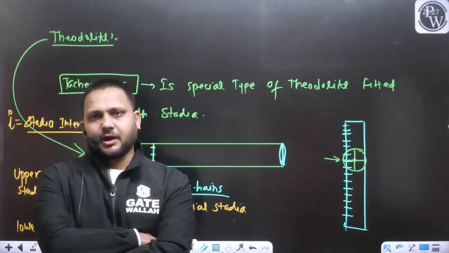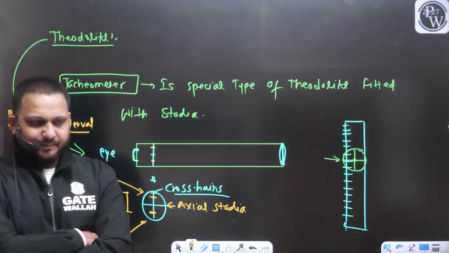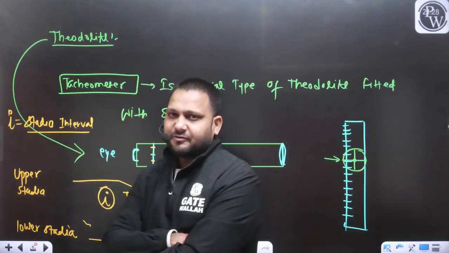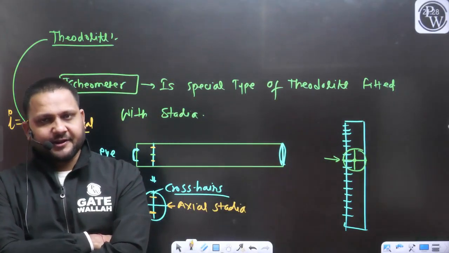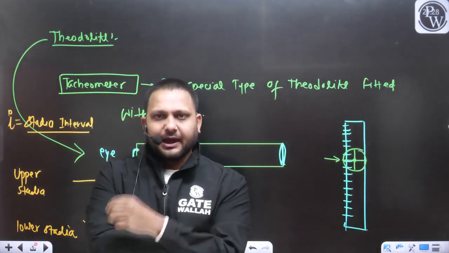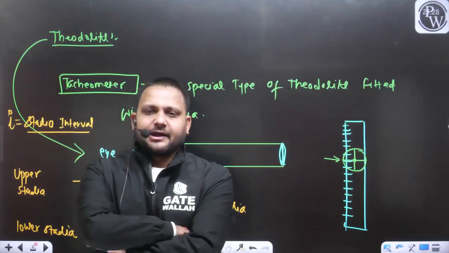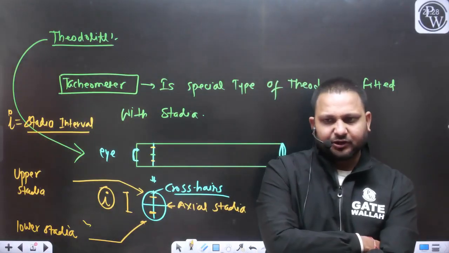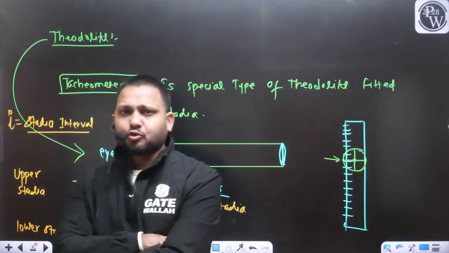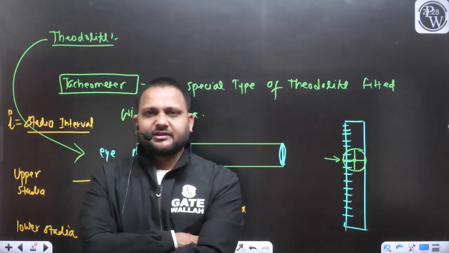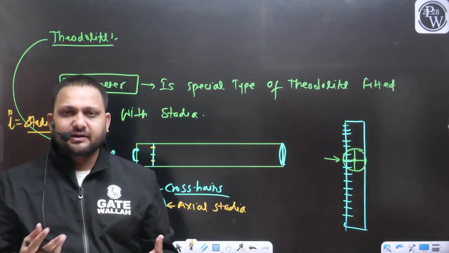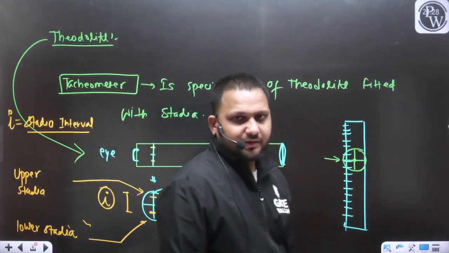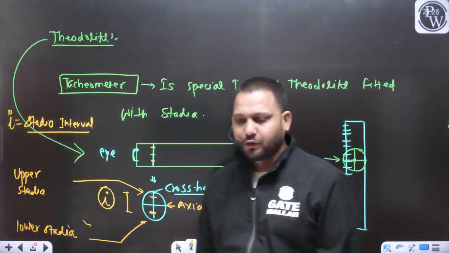Sir, I am having some doubt. With the help of the theodolite, we were not able to measure the horizontal distance directly. Yes, if I talk about the angular measurement, horizontal angle, vertical angle, that we can measure with the help of the theodolite. But just by providing these two stadia, now you are saying we can measure any horizontal distance, and that too very easily. Sir, how? That should be your query.